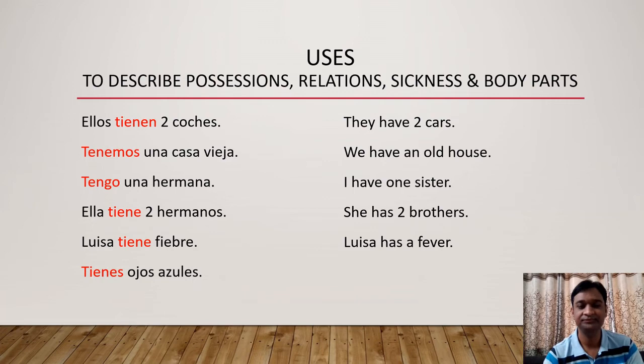The next example, tienes ojos azules. You have blue eyes. Friends, the last example is indicating the body parts. Whether someone has blue eyes, long hair, curly hair, right? A cow has 4 legs. So to describe the body parts also we will use this verb tener. So clear these examples. Now the next use of tener with infinitive verb, tener que.